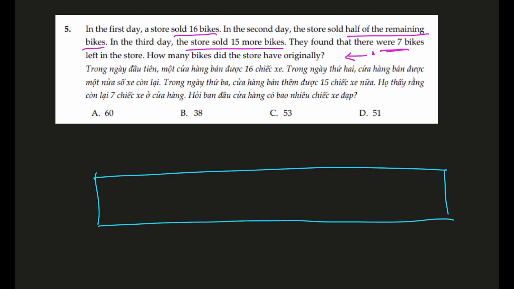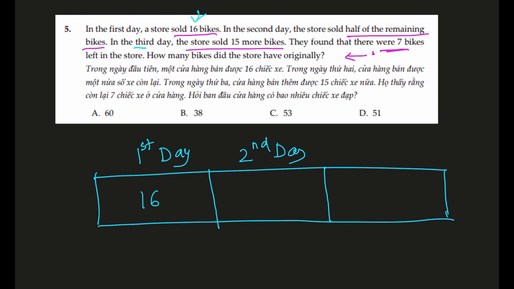I will show you a different method, which is a bar model, and this is a visualization technique which helps many students understand the problem and solve it as well. So let's start. On the first day they sold 16 bikes, so this is the fraction of the bar that represents the first day. Now it says on the second day, half of what was remaining was sold. So the bar that is remaining, we can split it into 2 parts, and this one part was sold on the second day. Now we do not know how many bikes were sold, but we do know half of them.